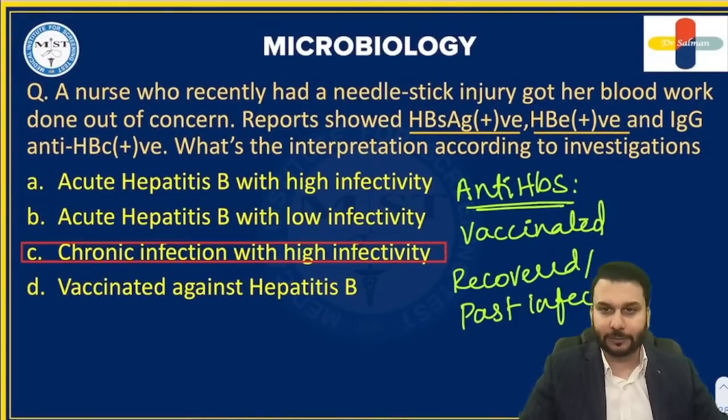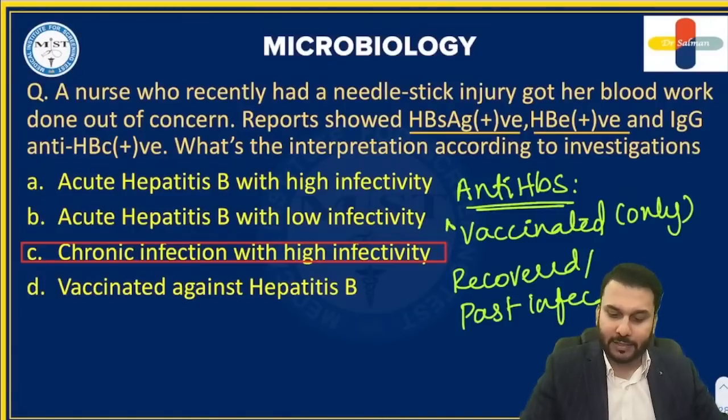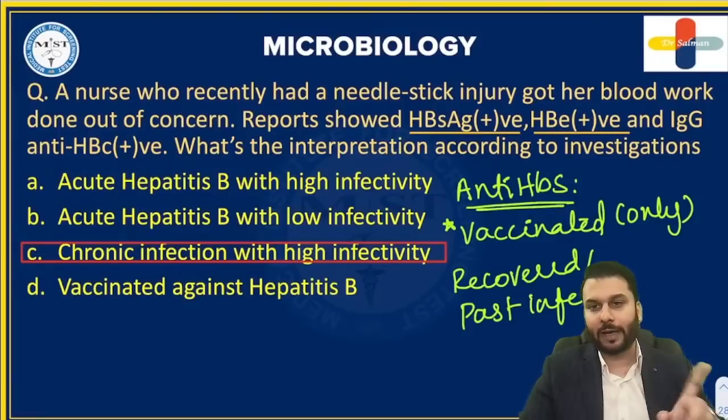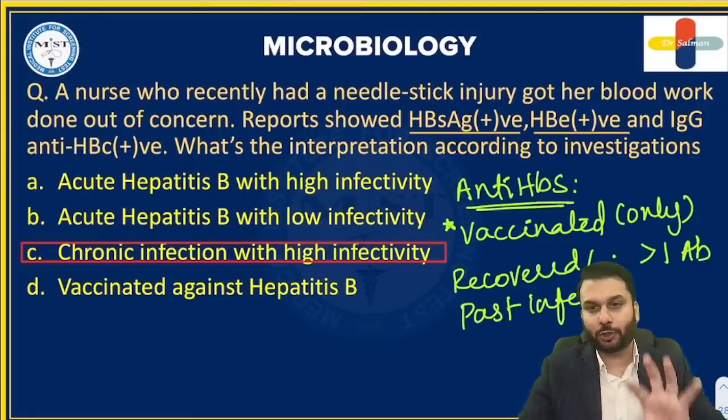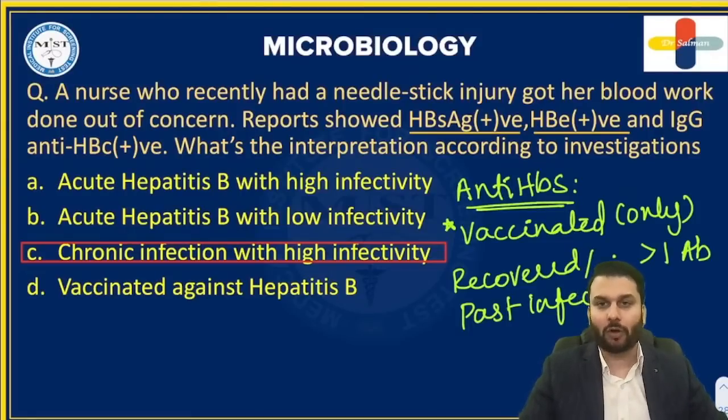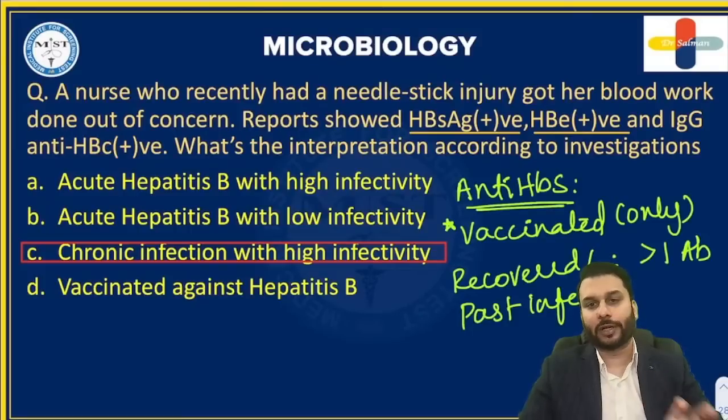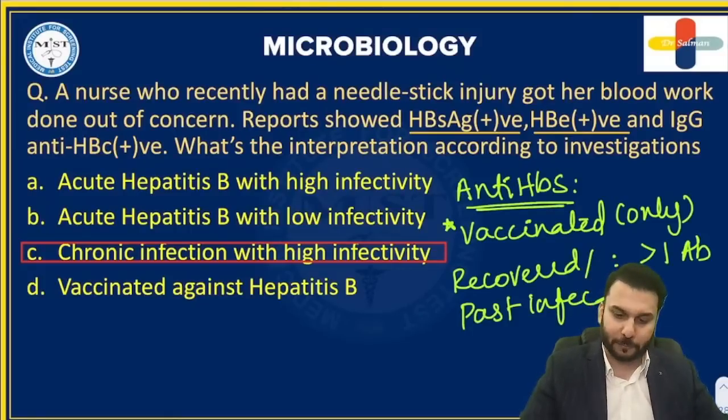If only anti-HBs is present, that means only one single antibody is present, it's a vaccinated case. If more than one antibody is present, then that is a recovered or past infection. So you will form antibodies towards pretty much all antigens of hepatitis B. That's why it's called a recovered or a past infection, right?